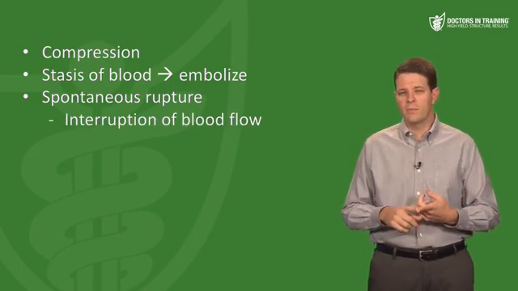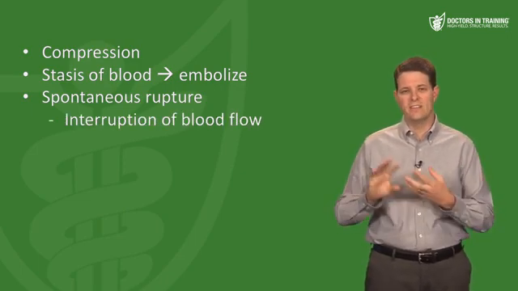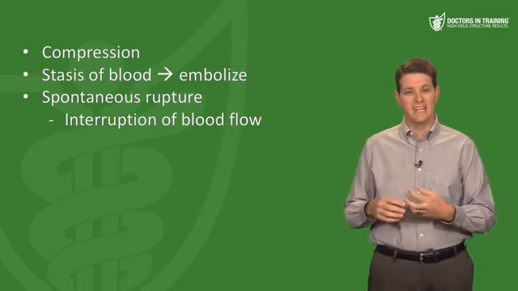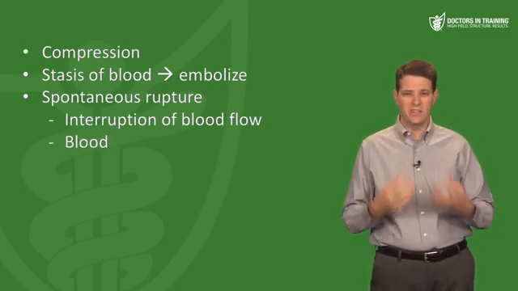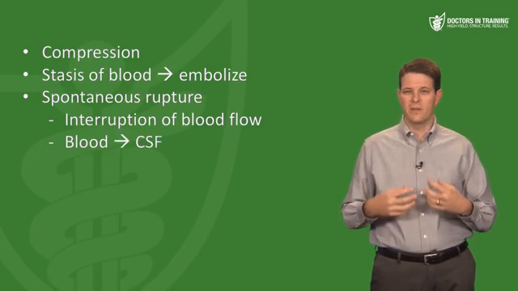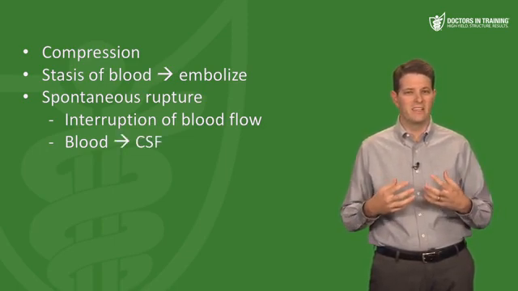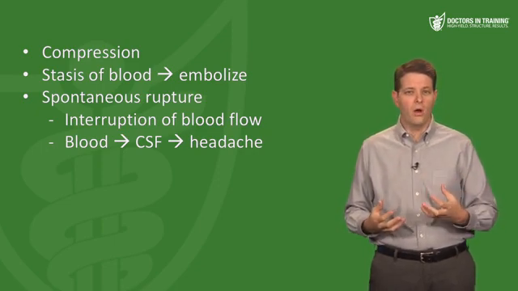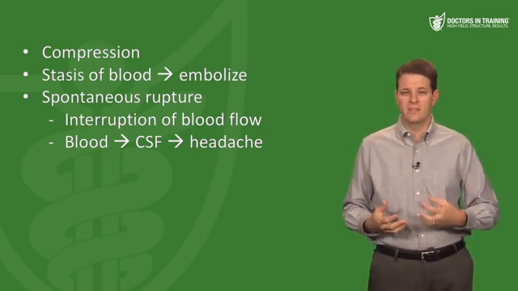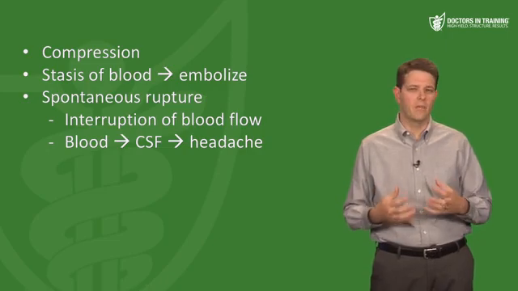First of all, you're interrupting the blood flow, and that means everything distal to the aneurysmal bleed is going to be getting less blood. And then second, the blood itself is very irritating to the brain, and it's going to go into the CSF and irritate lots of different things and cause a really bad headache. And so one of the hallmarks of a ruptured berry aneurysm is that the patient says, "I have the worst headache of my life."